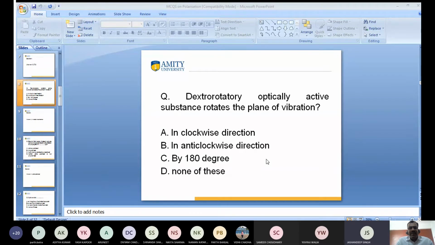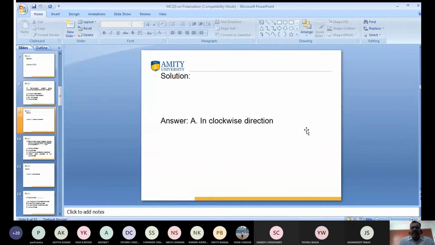And what happens if length is in centimeter? 10 into theta by L into C. Very good. Thank you. So this is dextrorotatory optically active material and levorotatory active material. The rotation takes place in the clockwise direction. Very good. I ask the next question.